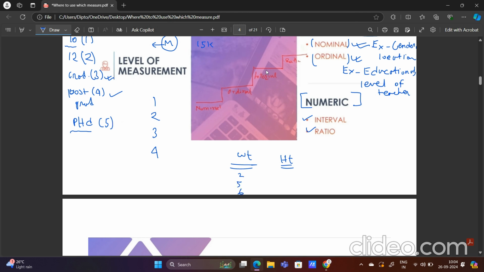2, 5, 6, suppose 2, 20, 50, 60. 2, 5, 6 will be a very small amount of weight. In case of height, I may give 5 foot 5 inch, then 5 foot 9 inch, 4 foot 2 inch. Okay, now the point that is arising here is which type of data will be interval and which type of data will be ratio.